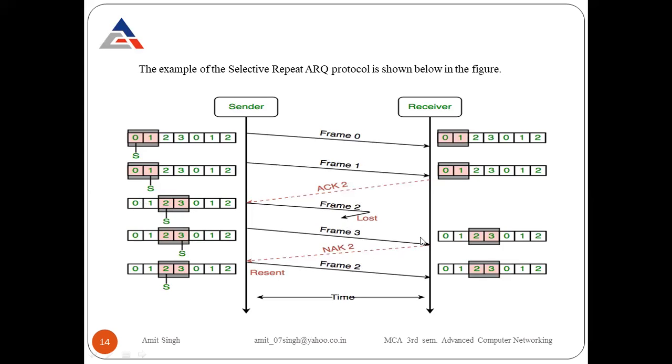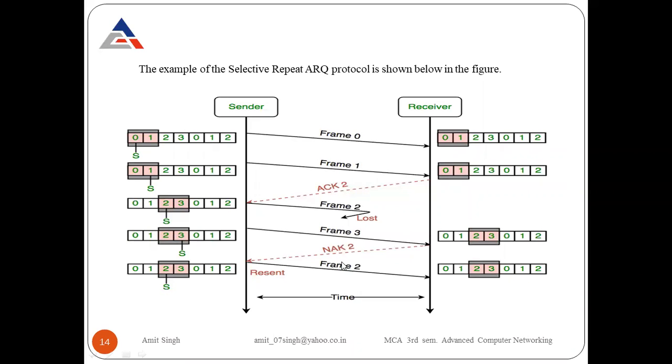It sends frame number 3. The receiver receives frame number 3, but it sends a NAK, which is called the negative acknowledgement of frame number 2. Now, whenever the sender receives the negative acknowledgement of frame number 2, it resends frame number 2. This is the concept of selective repeat ARQ. It only sends the selective frame.